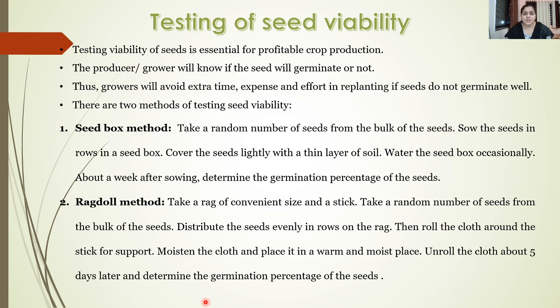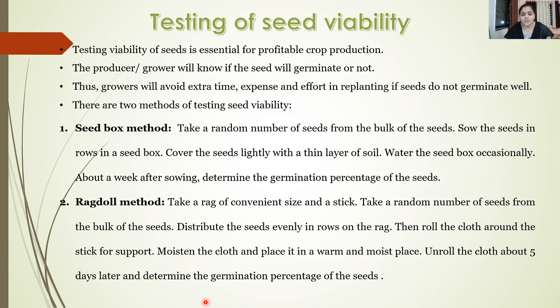Another method which is utilized for testing the seed viability is the ragdoll method. In this method, a rag of convenient size and a stick are taken, and a random number of seeds are selected from the bulk of the seeds. These seeds are distributed evenly in rows on the rag. Then the cloth is rolled around the stick for support.